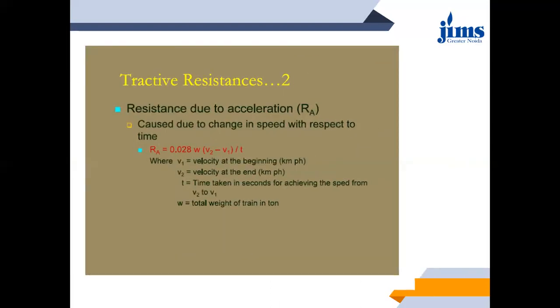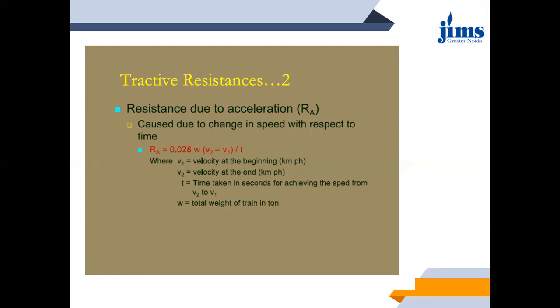Next is resistance due to acceleration. This is the resistance due to starting and acceleration, so together it is known as RSA. Individually it is RS and RA. This is caused due to the change in speed with respect to time.